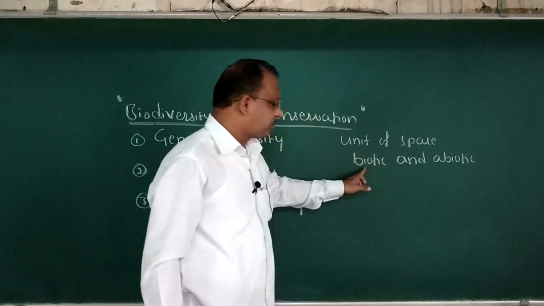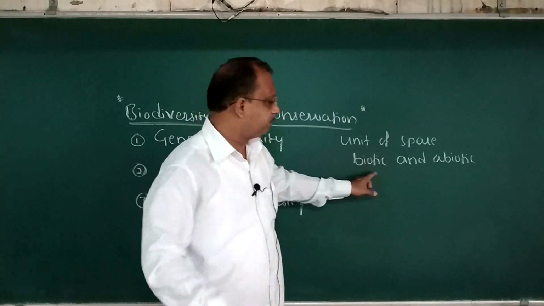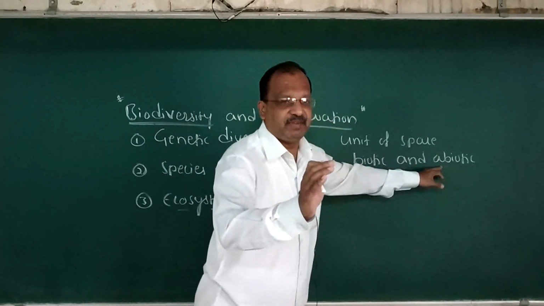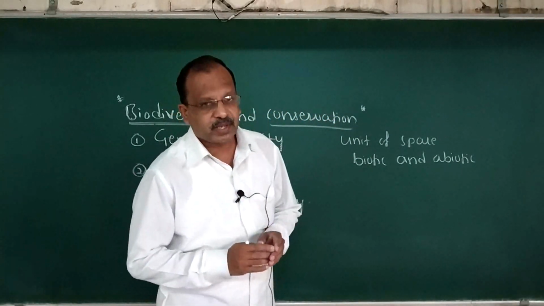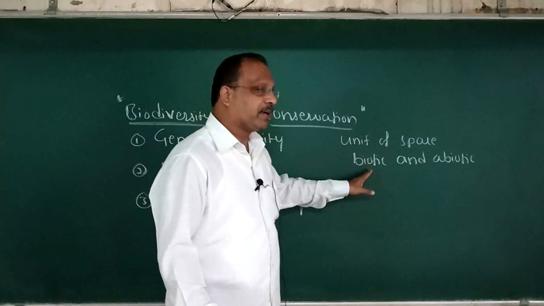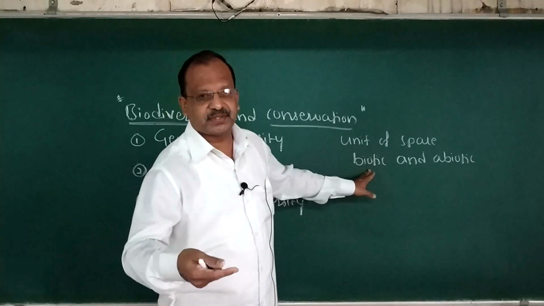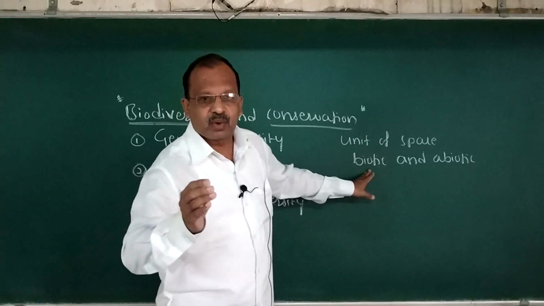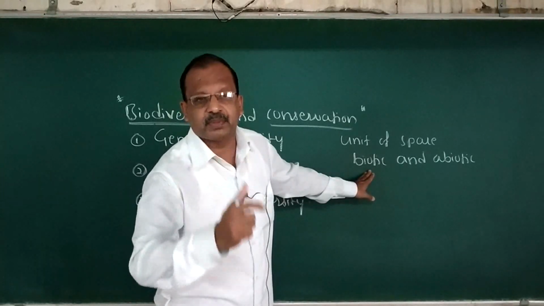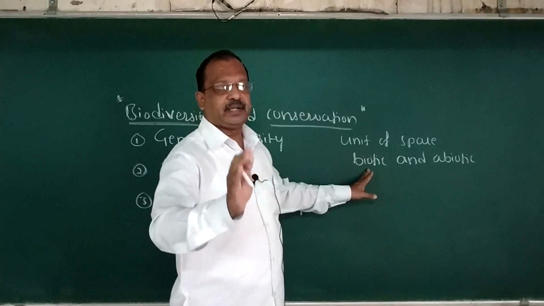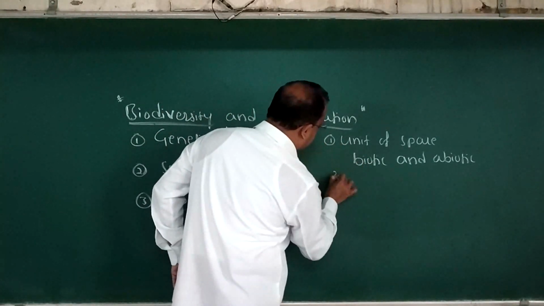You know already the difference between biotic and abiotic. Biotic means living, abiotic means non-living. Abiotic factors are further classified into three types: inorganic, organic, and physical. And biotic, we have already come across many examples: predators, competitors, commensalism, like this. Many more things we have come across in my previous chapter, organisms and population. Okay, definition number 1. Next, definition number 2.